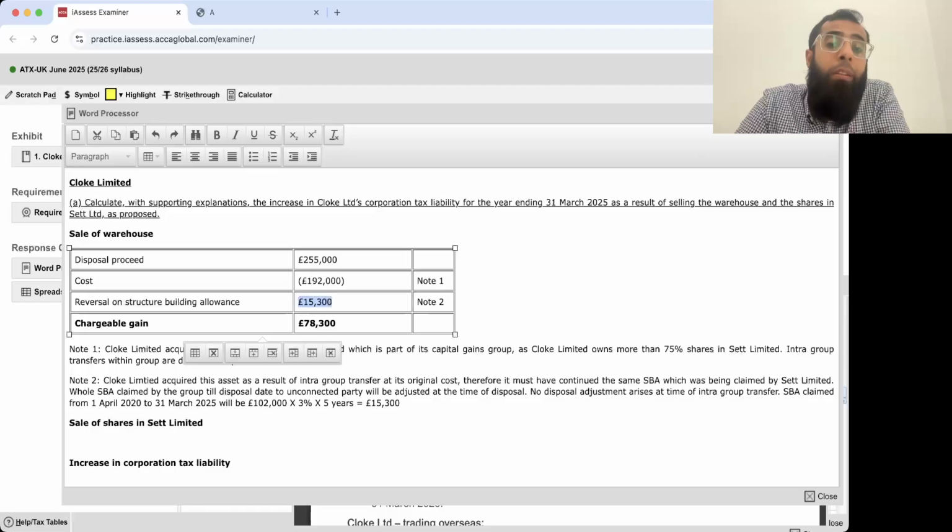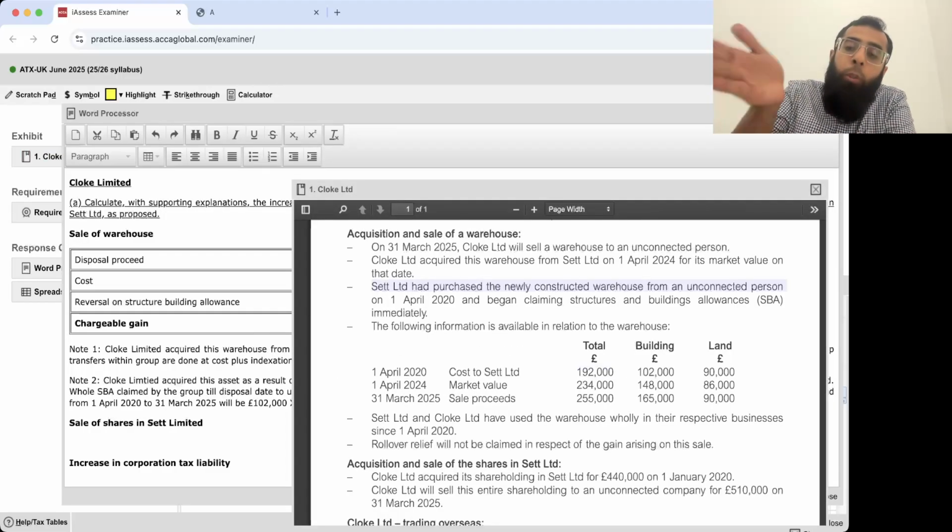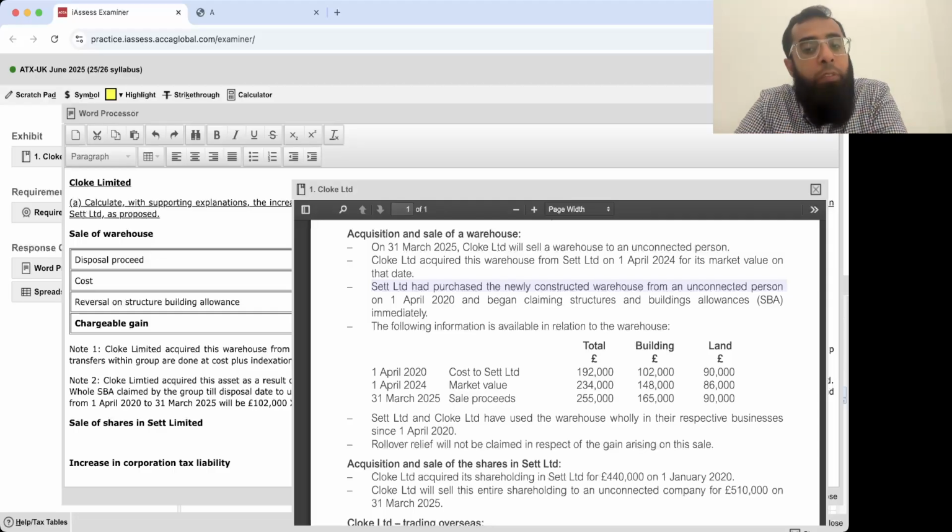Reversal of structure building allowance. This was one of the things where students may make a mistake. Set Limited purchased the newly constructed warehouse from an unconnected person on 1st April 20 and began claiming SBA immediately. Normally it should go till 24 because at that time Set Limited sold the warehouse. But stop a minute. It was an intra-group transfer. At that time, no capital gain was assessed. Since it was intra-group, the transfer was done at cost, so no SBA was reversed. The whole SBA will be adjusted when it is being sold to an unconnected person.